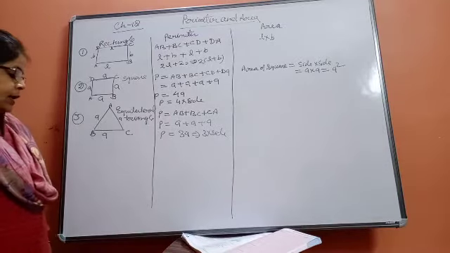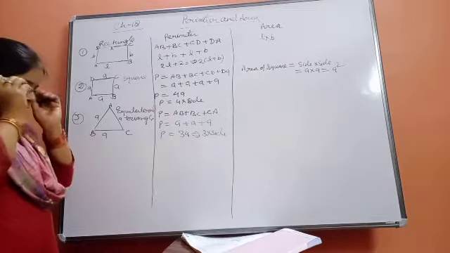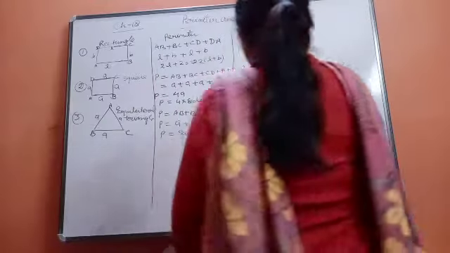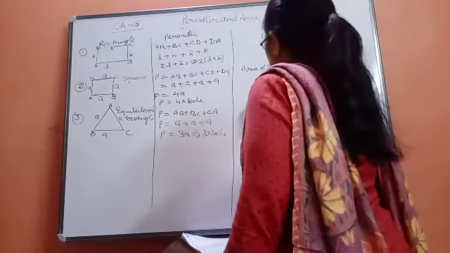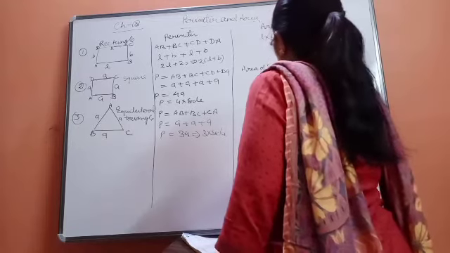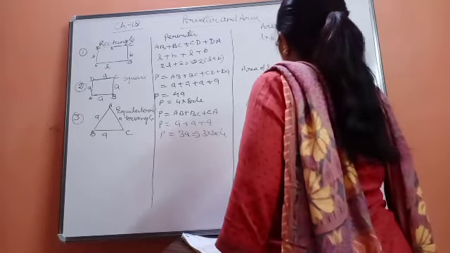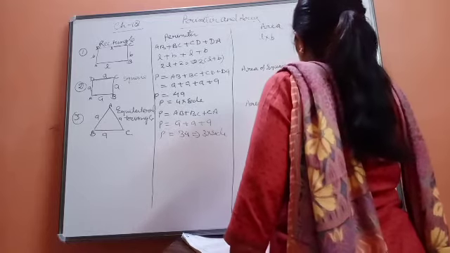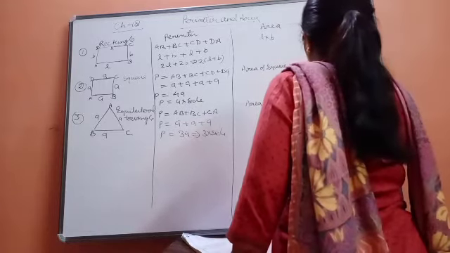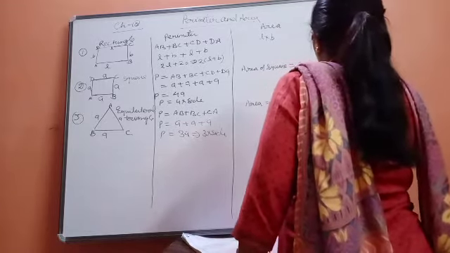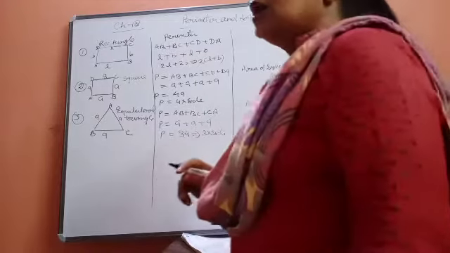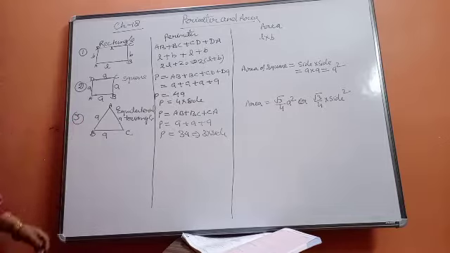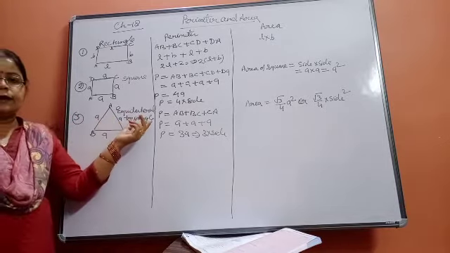And the formula for its area is root 3 upon 4. Area is equal to root 3 upon 4 A square, where A means side. Or you can write root 3 upon 4 into side square. Whatever side is given, just square that side and you will get the area of the equilateral triangle.